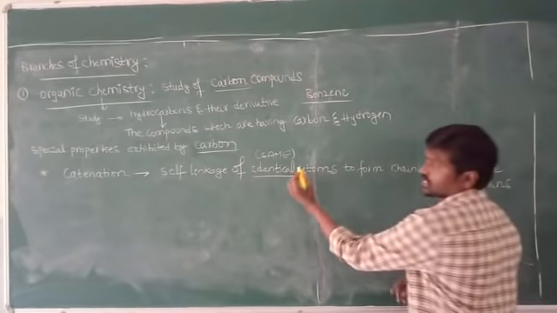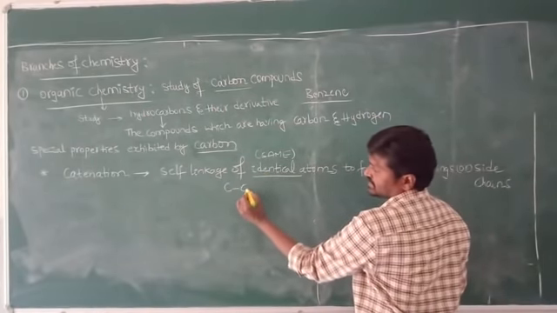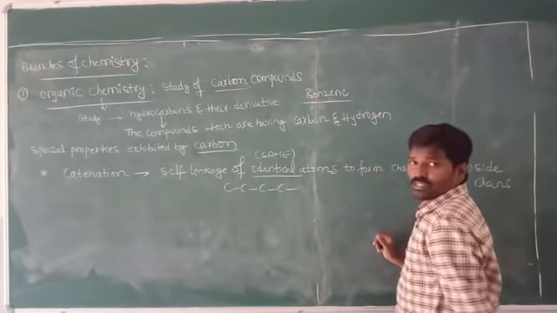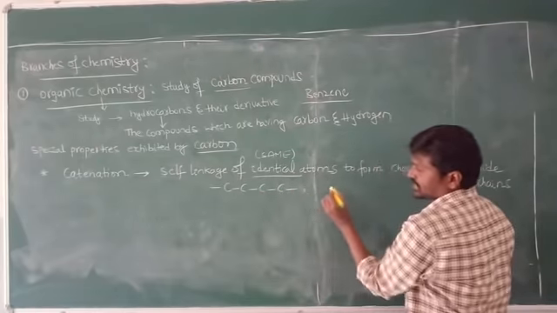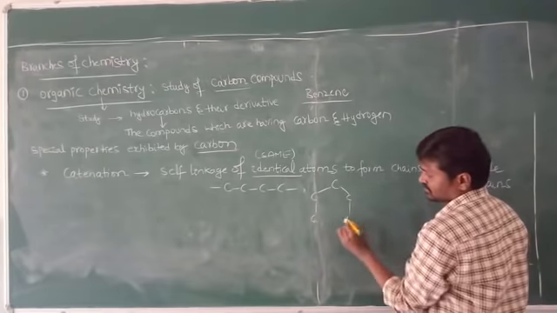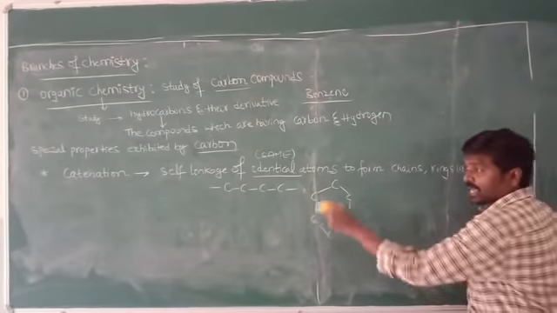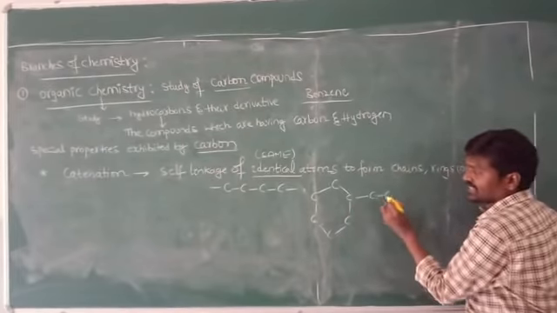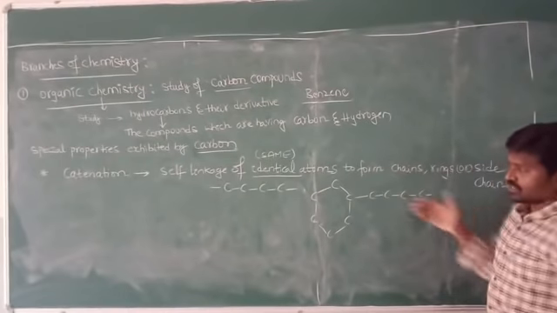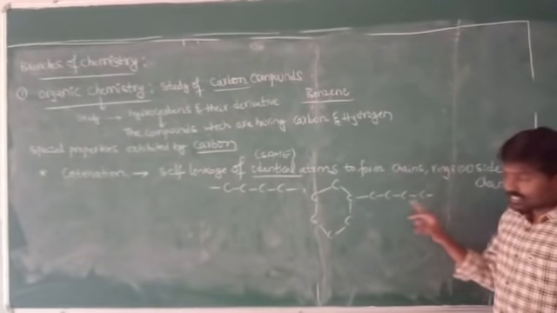Now, coming to carbon. If you consider carbon here, a chain looks like this. Next, sometimes it may form rings also, like this. Sometimes we may observe side chains on the rings. This is the ring, and in that ring we observe the presence of a side chain.